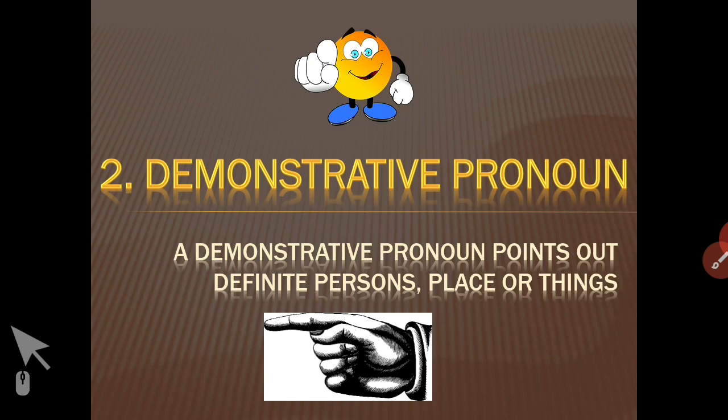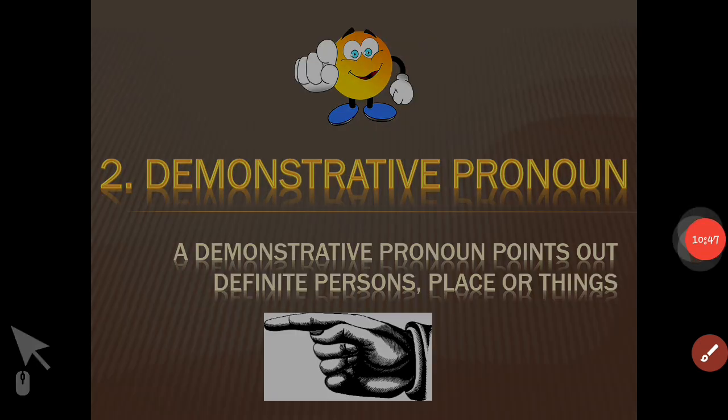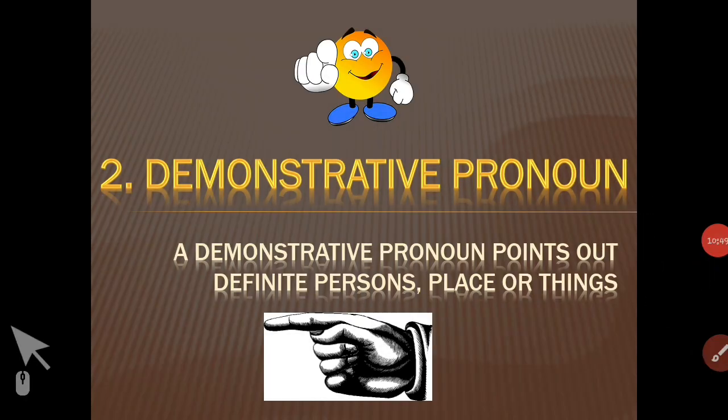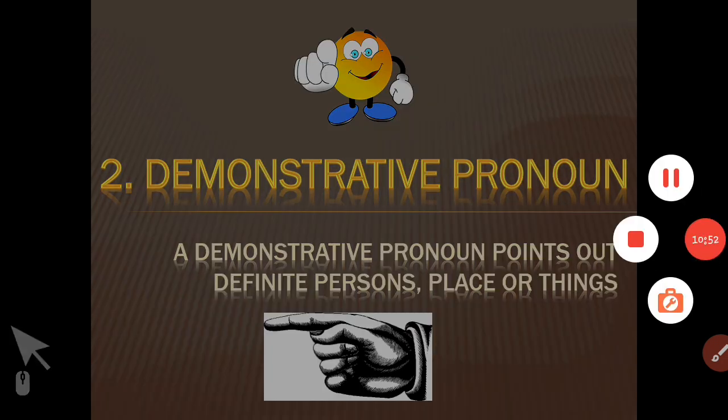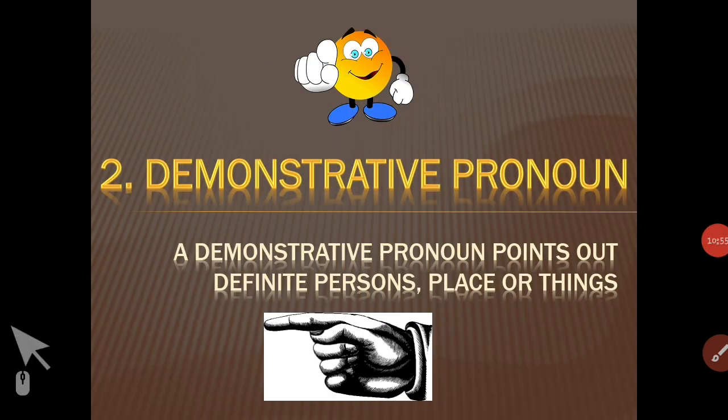Let's proceed with our second type, that is demonstrative pronoun. Number 2, demonstrative pronoun. A demonstrative pronoun points out definite person, place or thing. These are pronouns that point out definite persons, places or things. Definite means sure or certain. There will be no vagueness or nothing will be general. It will be fixed and definite persons, places or things will be pointed out.